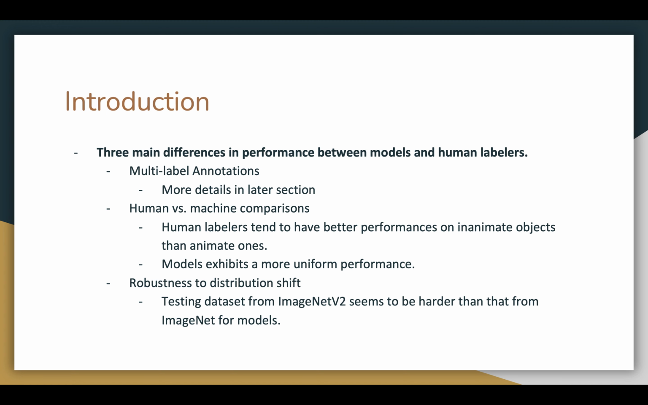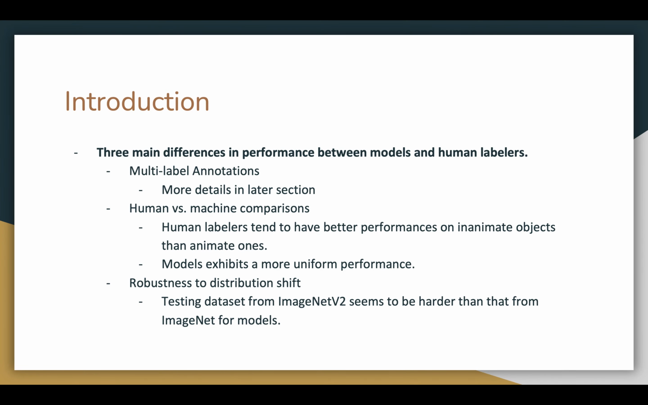Secondly, human versus machine comparisons. The performance of human labelers tends to vary based on different classes of the image. For example, human labelers make more mistakes on fine-grained distinctions in animals, while they tend to perform really well, with an accuracy of 99%, for inanimate objects. Meanwhile, the CNN model performs uniformly on all possible classes. Thus, we can see that there is still much space for improvement on machines.